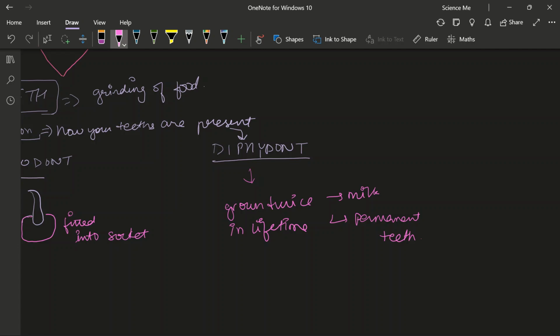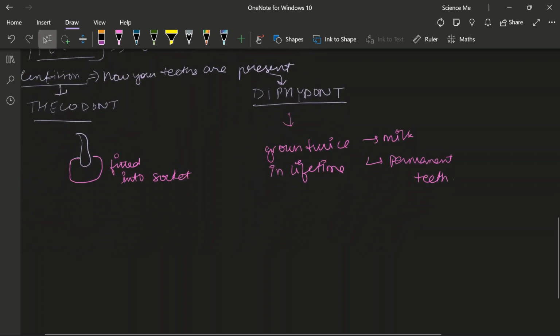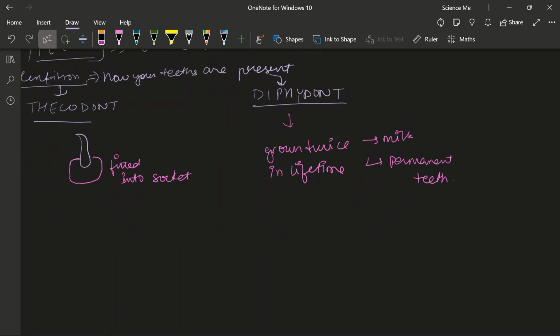Alright? So in diphyodont, you only need to know this much. Many institutes, many people will tell you to do other dentitions as well, like acrodont, pleurodont, and bunodont. There are many dentitions, but you don't need to do them. It will never be asked. So just don't go everywhere to find new words and learn interesting things in biology. Just stick to what is really important. This is what is important. Nothing else is important.